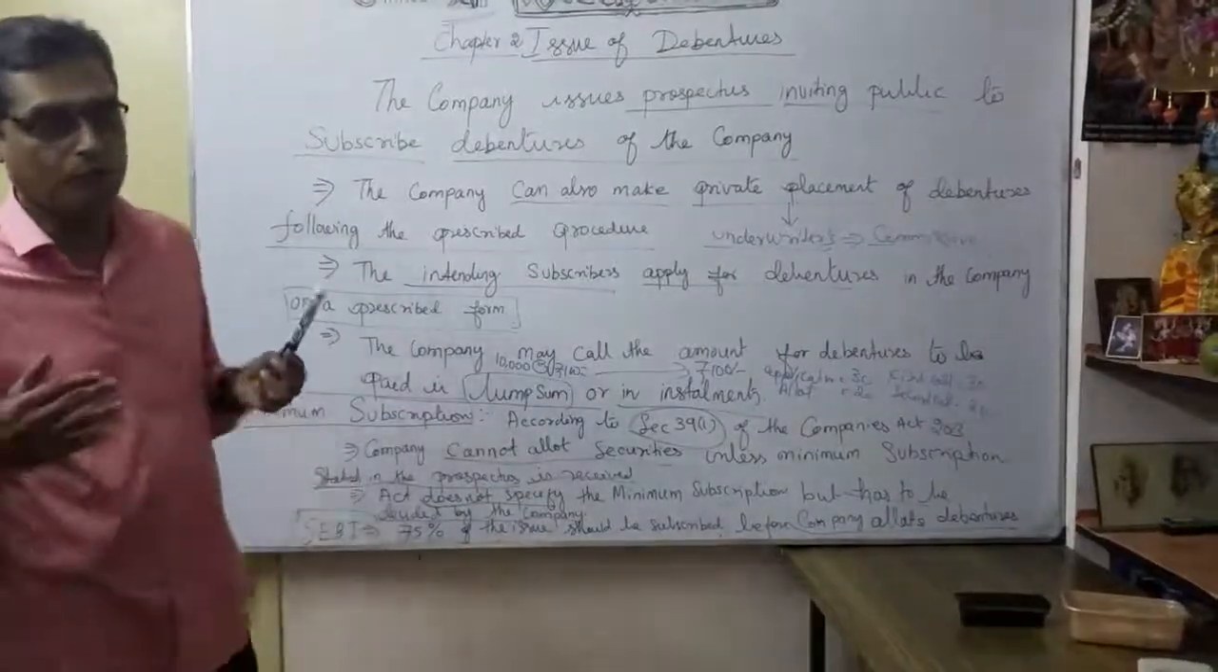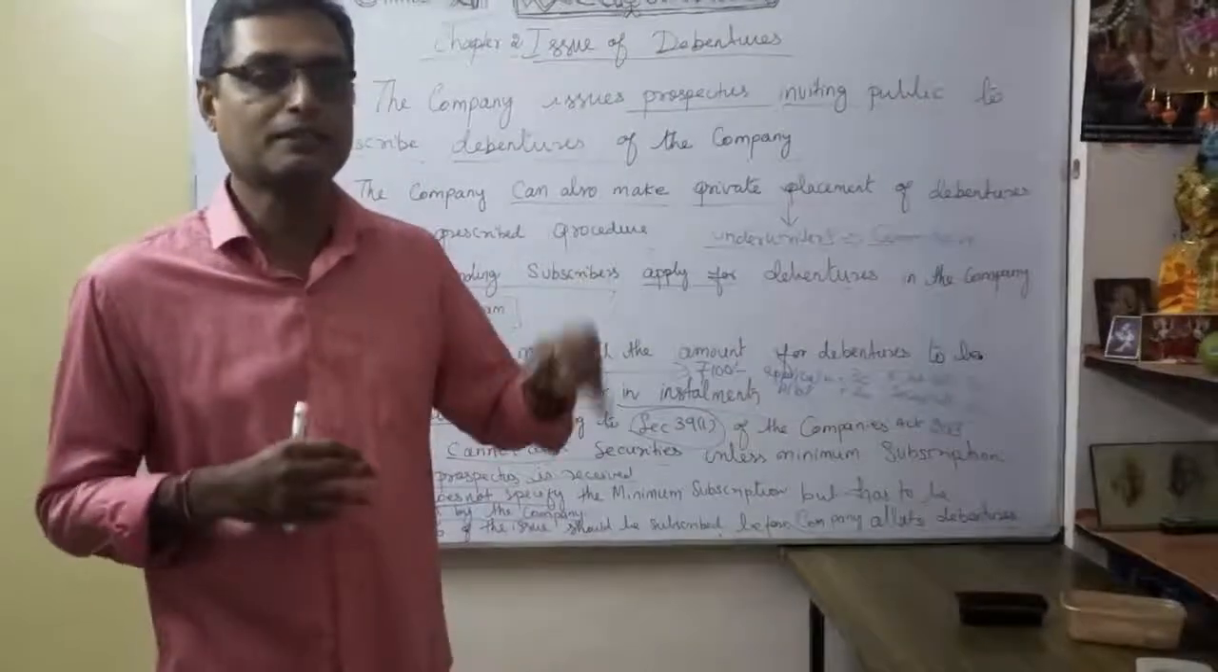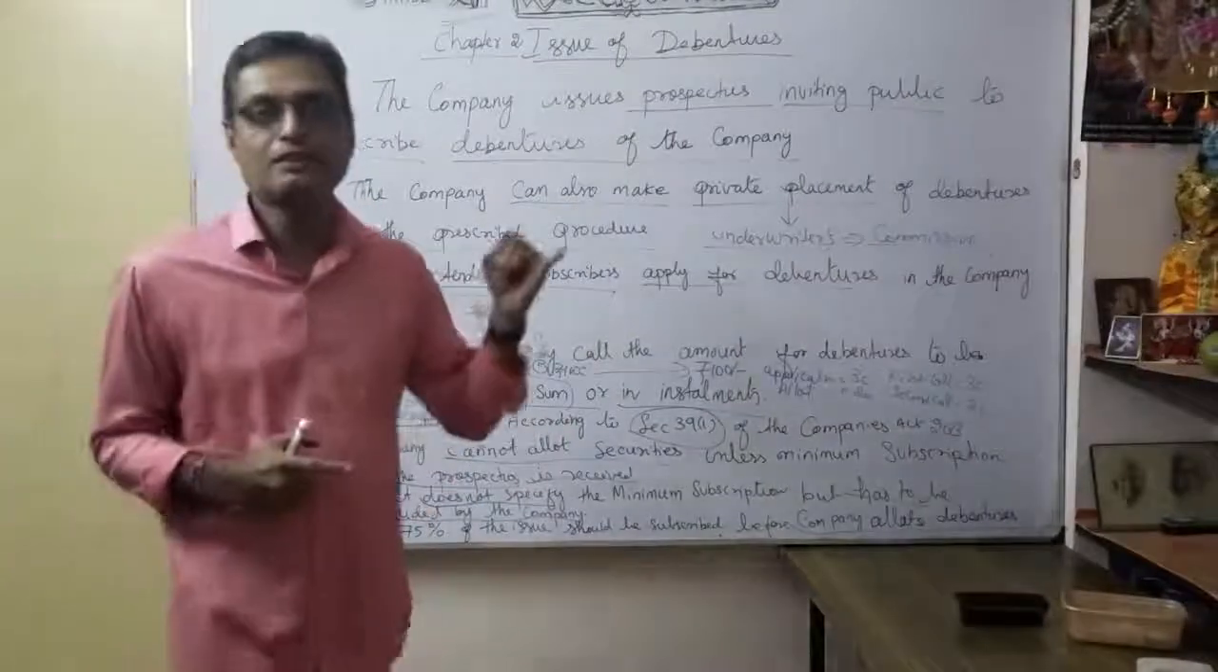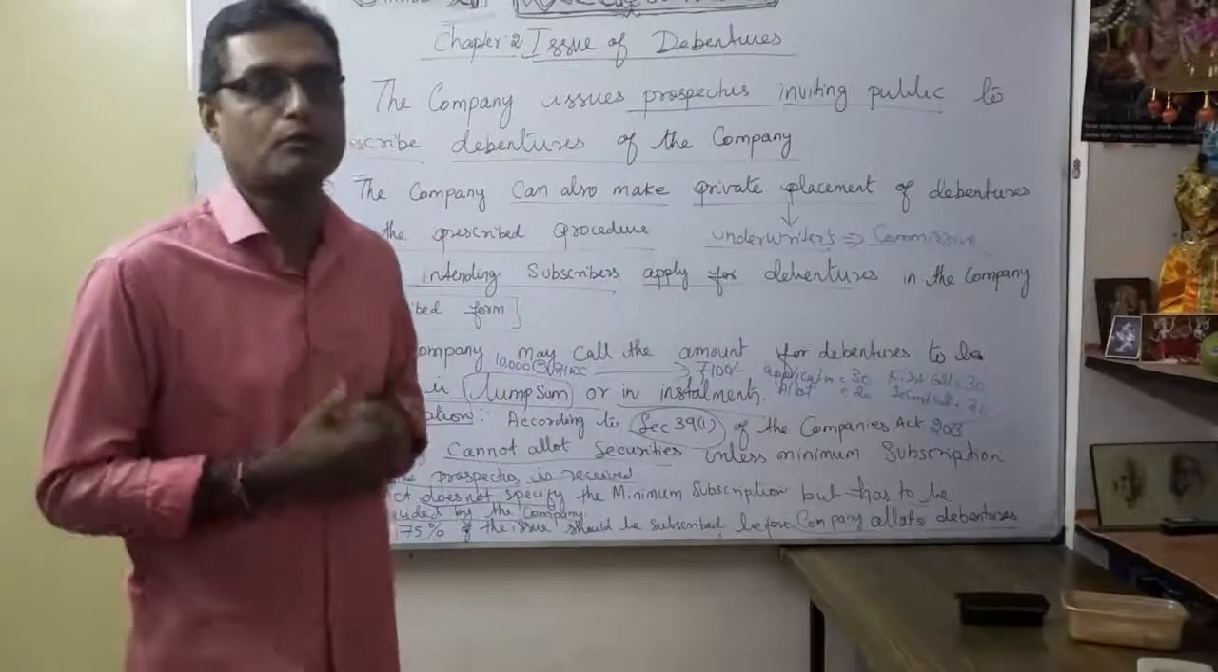Now we are going to see what are the ways the company is going to issue debentures. Different classifications: like what? As cash, or consideration other than cash, or collateral security. Now we are going to see that part.